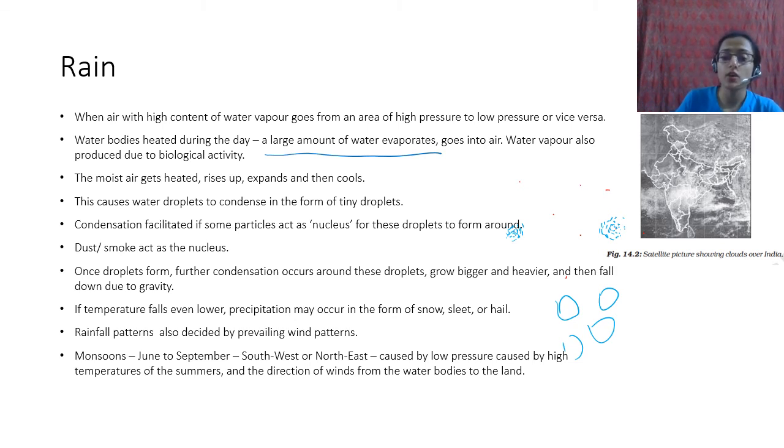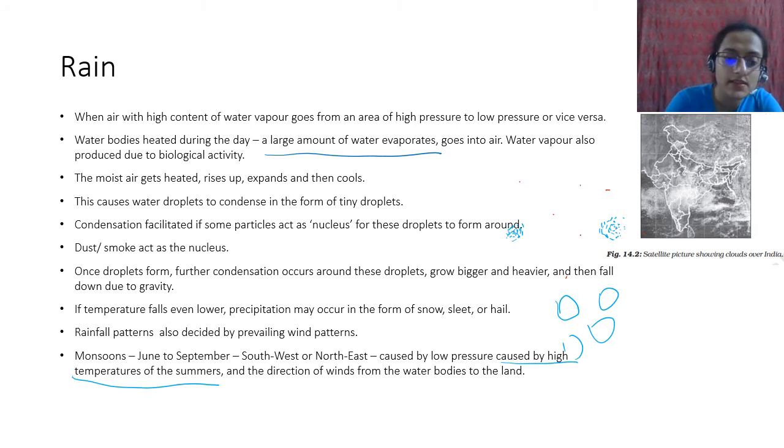They're caused by a low pressure area, which is caused by high temperatures of the summer and the direction of winds from the water bodies to the land. So this is how monsoons work in India and in a lot of other places, but we are going to only talk about India here. So this is the water body, and this is the land mass.